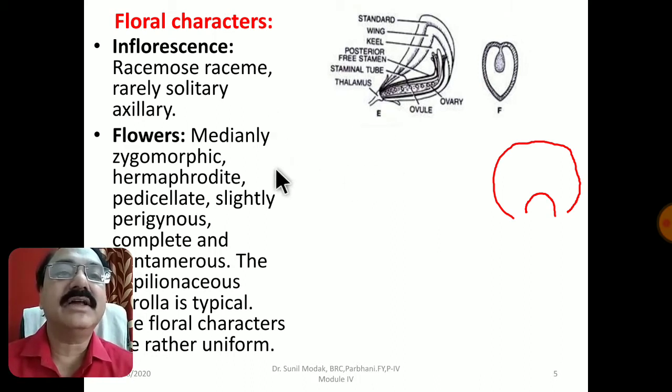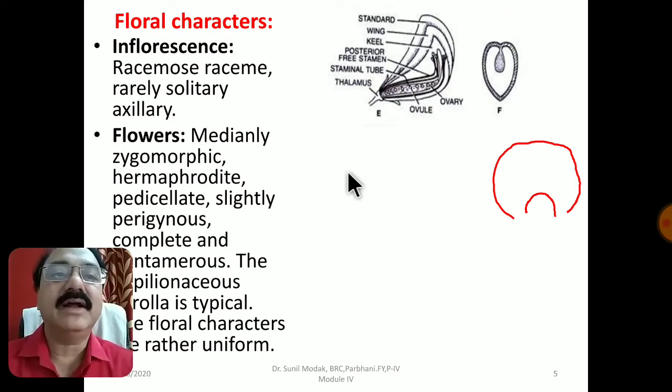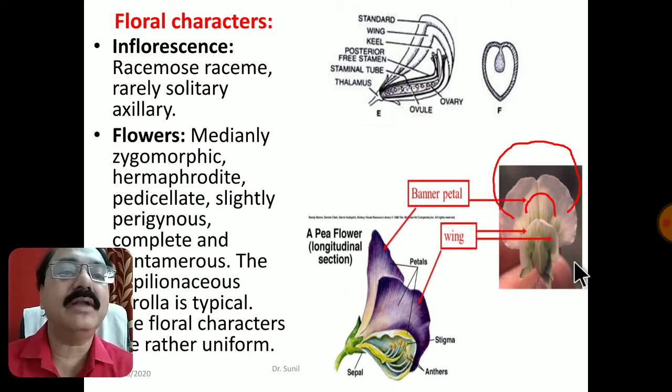And so the flower is said to be medianally zygomorphic. If we cut the flower through a plane passing through its center, then it is equally divided into two similar halves, and therefore it is said to be zygomorphic. Then it is a bisexual flower that we call hermaphrodite. Then it is said to be pedicellate, it is having a small pedicel.